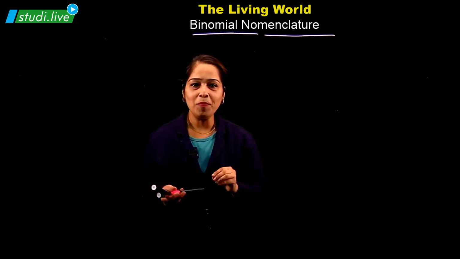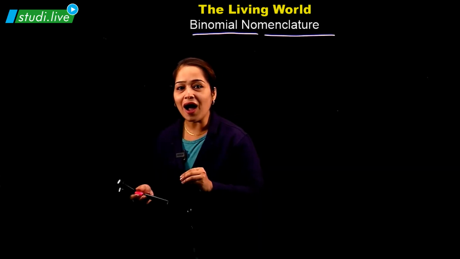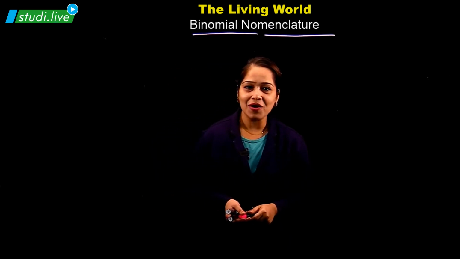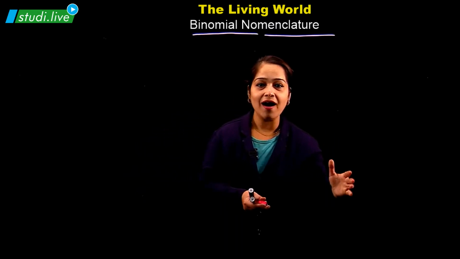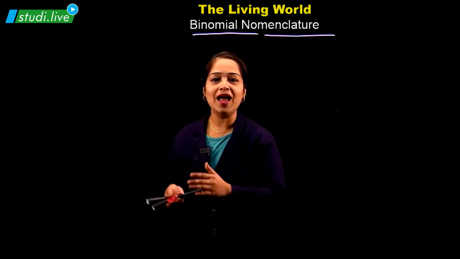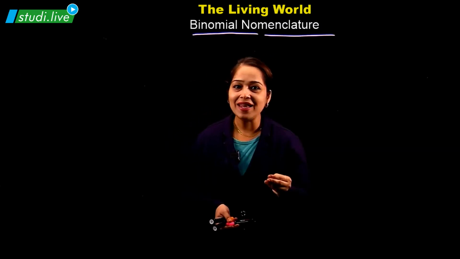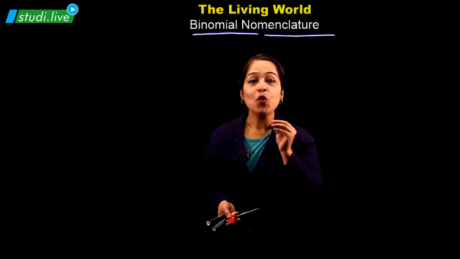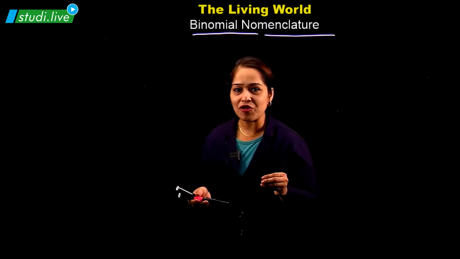Before starting binomial nomenclature, let us see generally about the concept of nomenclature. Any object becomes known to human intelligence only after it has got a name. Like we can say it's a red car or it's a tall tree having pink flowers. So we can describe anything which we can see only after it has got a name or a nomenclature.